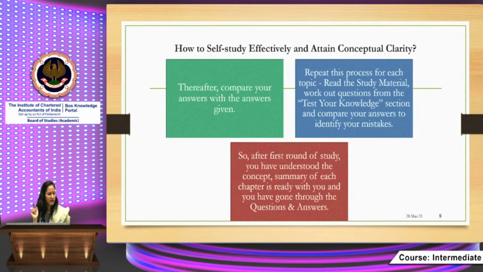Thereafter, what you need to do is compare your answers with the answers given. Then repeat this process for each topic. Read the study material, then work out the questions from Test Your Knowledge, and then compare your answers with the answers given in the study material. Once you complete this first round of study, you have understood the concept, the summary of each chapter is ready with you, and you have gone through the questions and answers.